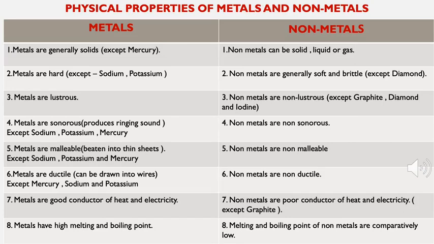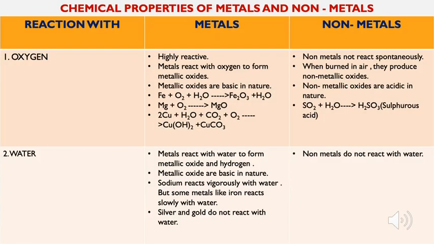Now the metals have high melting and boiling points, but in the case of nonmetals, the melting and boiling points are comparatively low in comparison to the metals. And now students, let us discuss the chemical properties of metals and nonmetals.